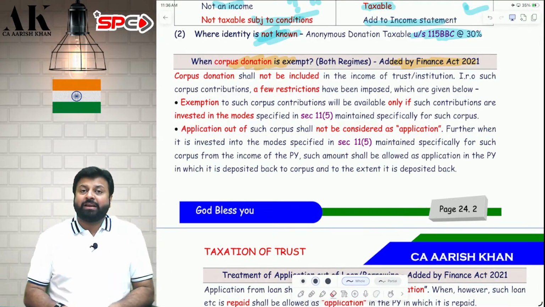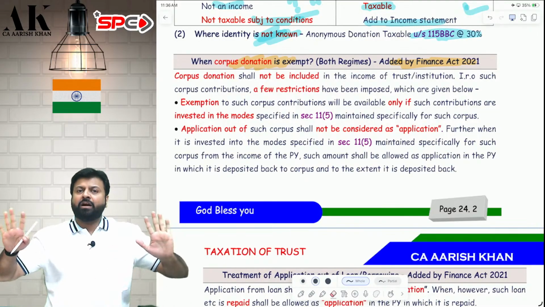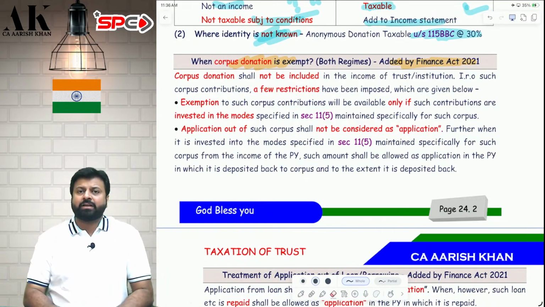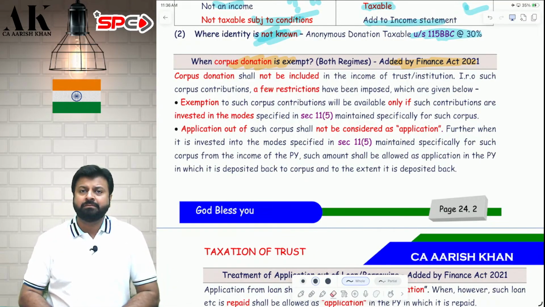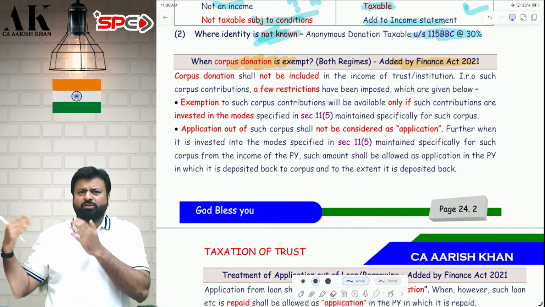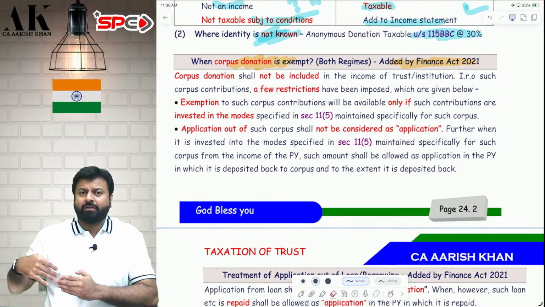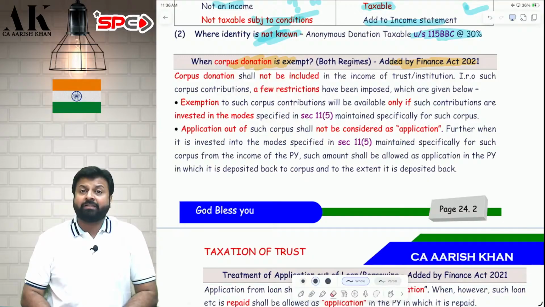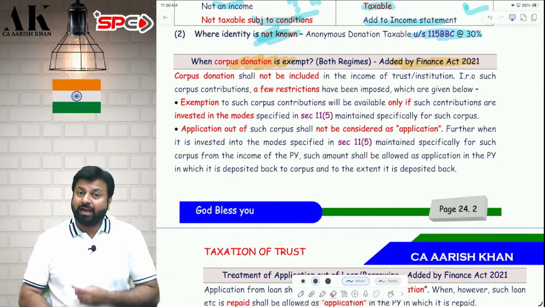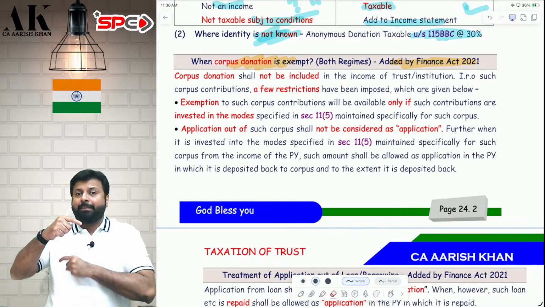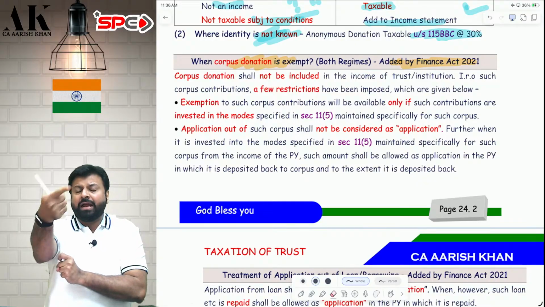Now next year, 27-28, the third year, I might have earned 50 crore rupees income. From that 50 crore, if I redeposit back, say 7 crore rupees, again to 11.5 modes, the 50 crore I have earned from some other sources, from the fees from the students or rental income, whatever it is. From that I have again reinvested, where? Again I have redeposited back in the 11.5 modes. So to the extent I have redeposited back in the 11.5 modes, that much I will get exempt. So the rule is very simple. At step 2, when you incur the expense, you don't get the deduction. But at step 3, when you redeposit the amount, at that time you get the deduction.